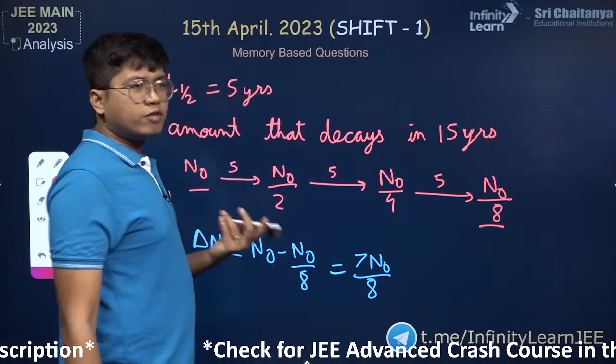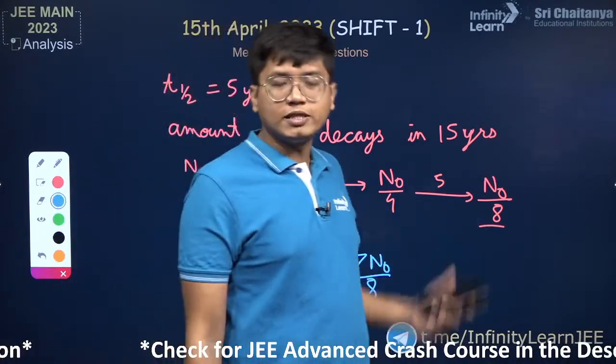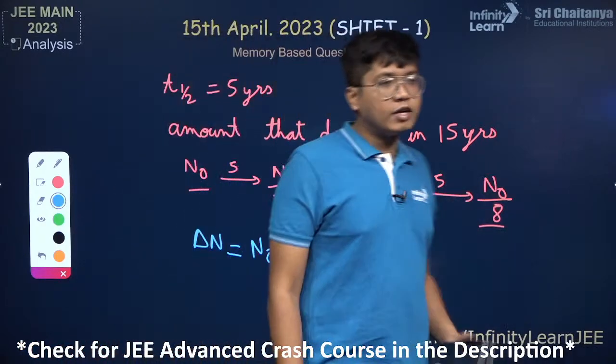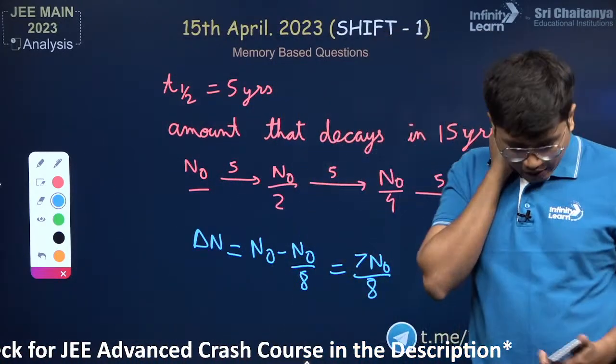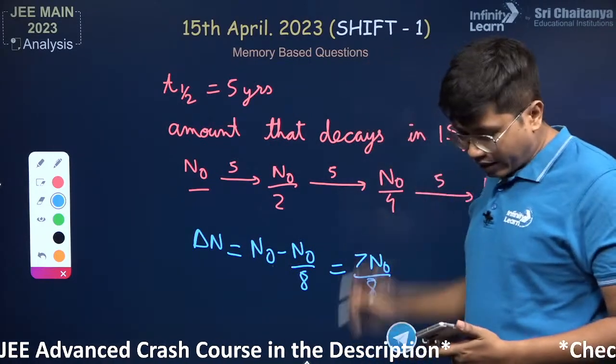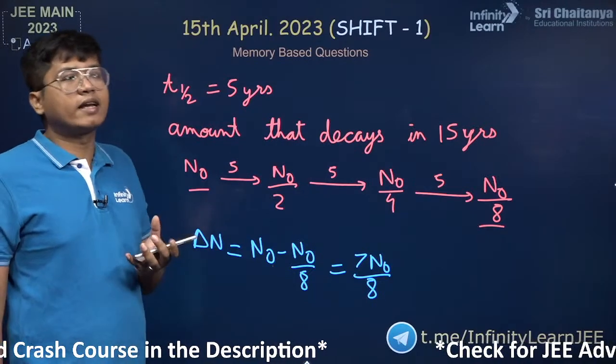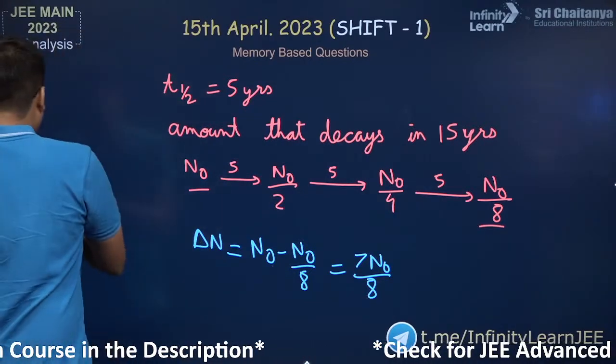If they have asked for the fraction of the amount that has decayed, then it would be 7 by 8. Be mindful, it is not N naught divided by 8. It is going to be 7 N naught divided by 8, the amount that has decayed. Again, very direct, very basic question. Let's move to the next one.